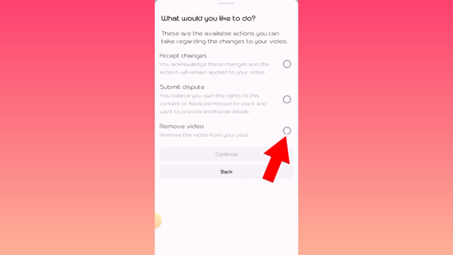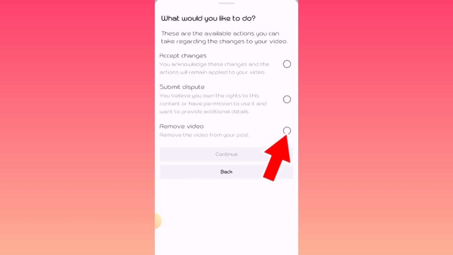So, what would you like to do? So, yan. So, may mga options, 3 options. These are the available actions you can take regarding the changes to your video. Number 1, accept changes. You acknowledge these changes and the action will remain applied to your video. Number 2, submit dispute. You believe you own the right to this content or have permission to use it and want to provide additional details. Number 3, remove video. Remove the video from your post. So, yan. So, pwede kang mamili dyan sa tatlo. Accept changes, submit dispute, remove video.